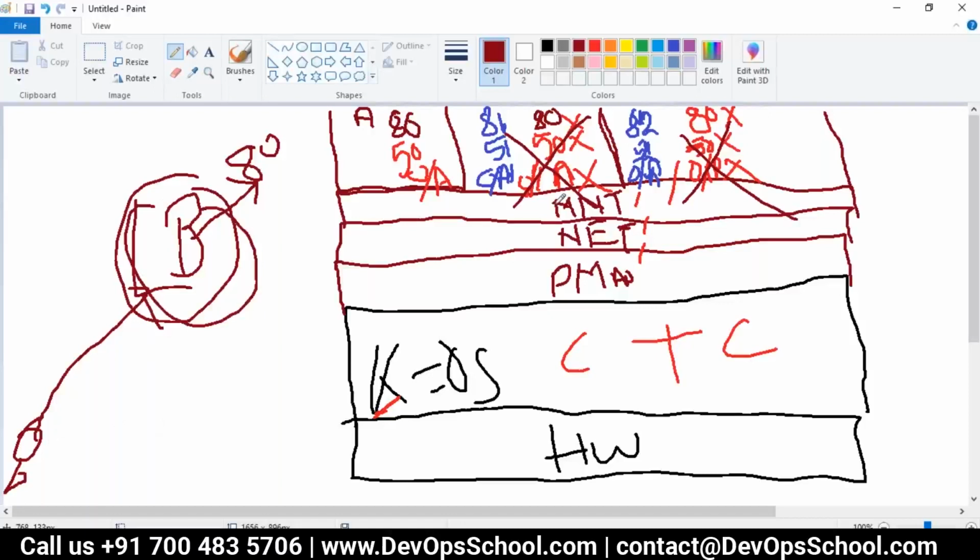Though we don't need a load balancer, we need a DNS name. But I'm not complicating it too much. Let's keep the load balancer simple. Okay, so you need a load balancer. Load balancer works on the same port, different IP address. You know that very well. Now the question is, how can we get the different IP address?